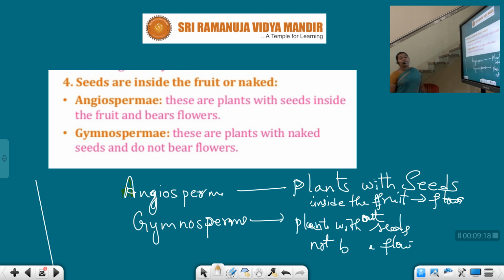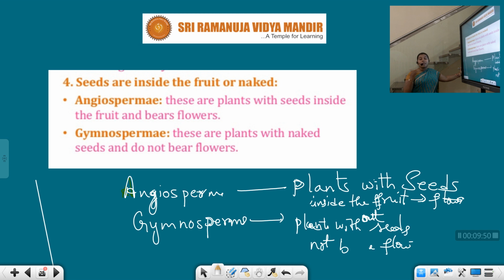Angiosperms are plants with the seeds inside the fruit, and they bear flowers. So, what do you mean by angiosperms? Plants with the seeds present inside the fruit. Gymnosperms are plants with the naked seeds. They are not enclosed by any fruit and they will not bear flowers. So angiosperms have seeds inside the fruit.